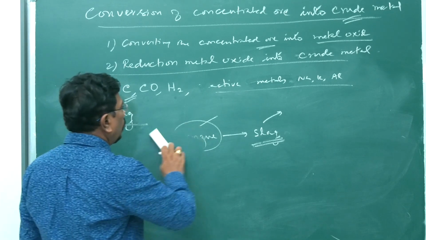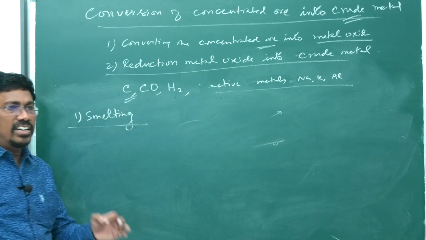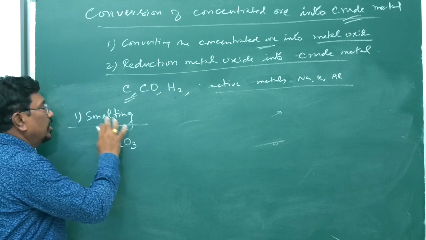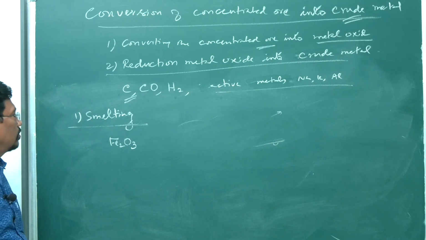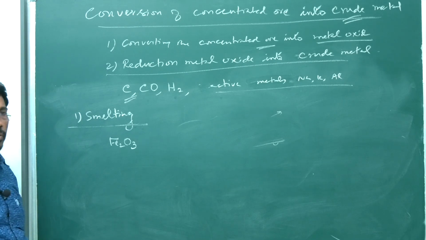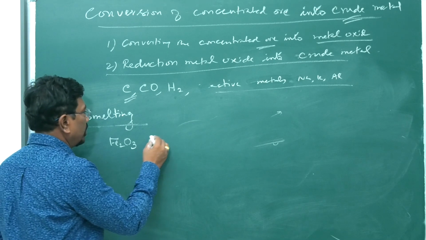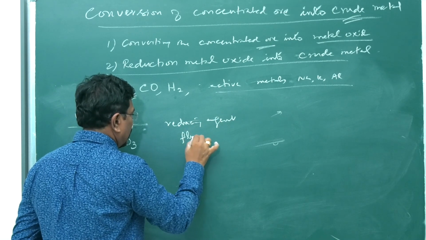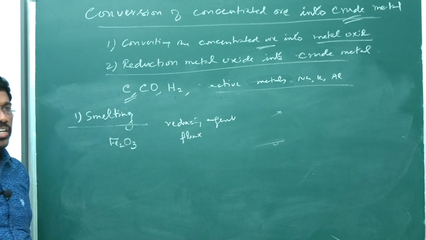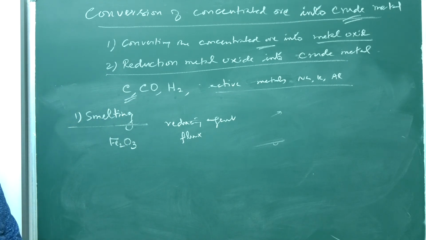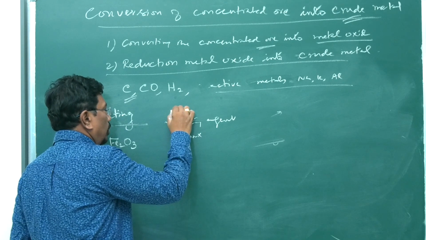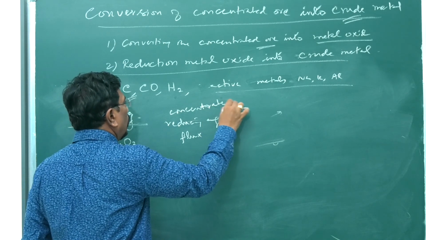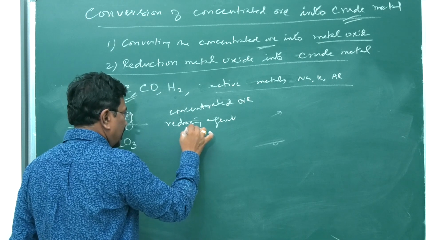Now, how to concentrate iron ore, that is Fe2O3, by smelting process. Here we use, along with ferric oxide, carbon monoxide as reducing agent. We use reducing agent, flux, and in the smelting furnace we are strongly heating. So concentrated ore is mixed with flux and reducing agent.